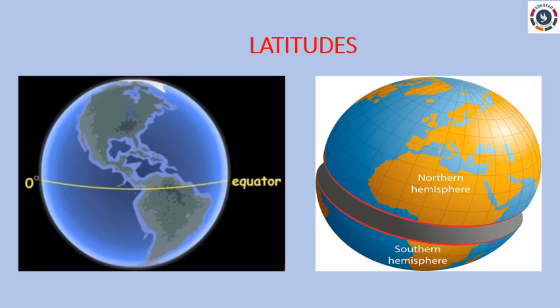The latitude which divides the earth exactly at the center is the longest. It is known as the equator. The equator divides the earth into two equal halves or hemisphere. The hemisphere above the equator is known as the northern hemisphere and the one below it is called southern hemisphere.